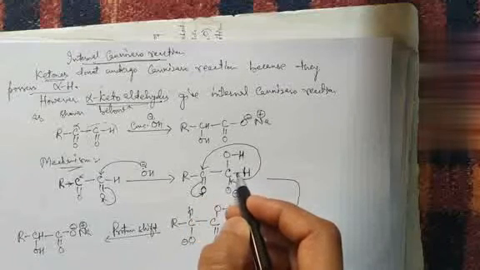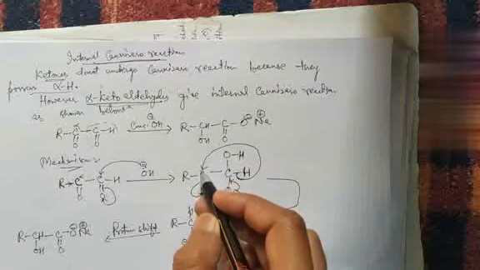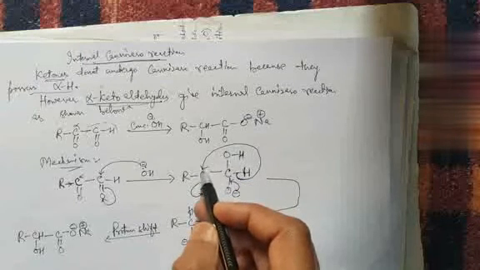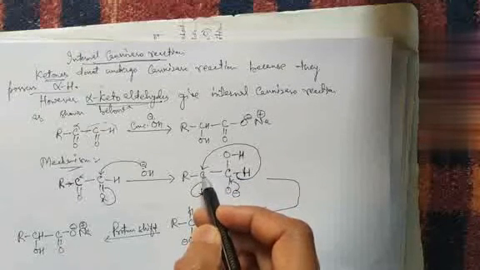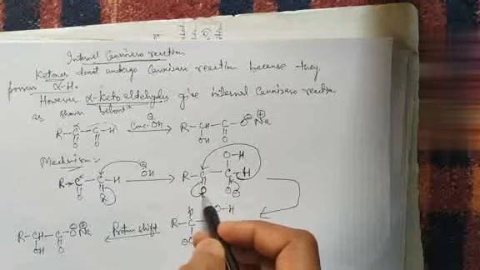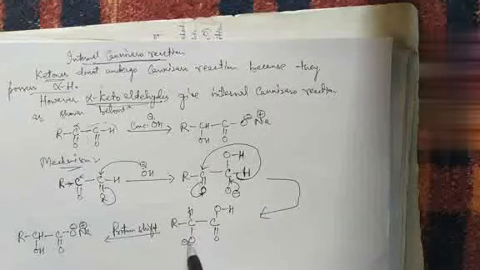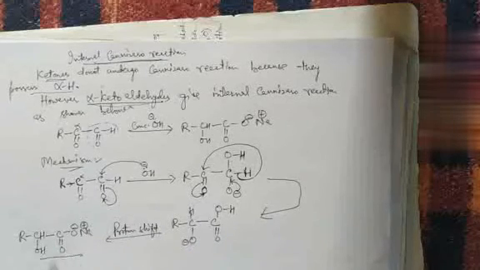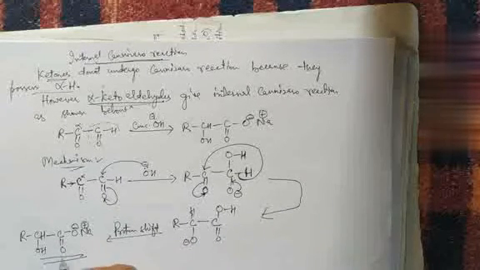So the attack of this H negative will be over here. Now this hydrogen will be getting connected with this oxygen, and this electron pair shifts onto this oxygen atom, as shown here. Now finally the proton shift happens and we are getting this final product.